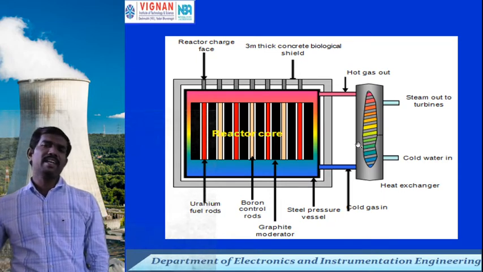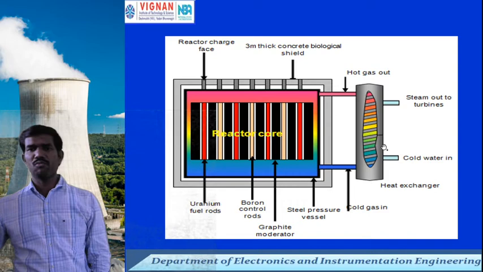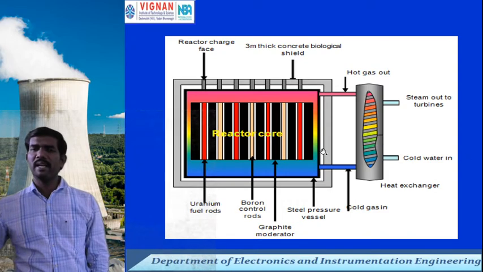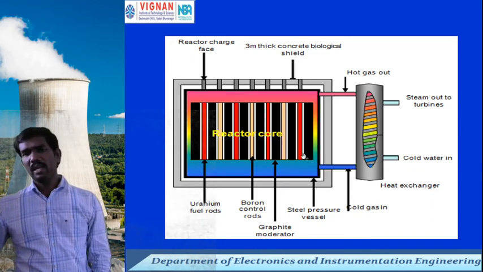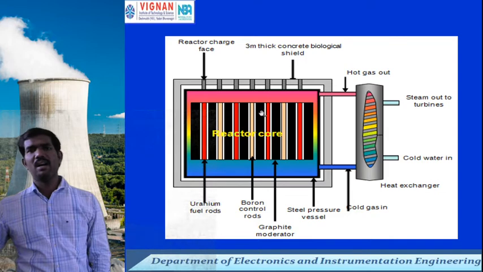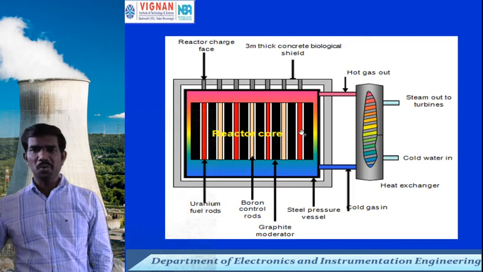That high energy will be 200 million electron volts. That much energy is a very high kinetic energy. Once the kinetic energy is high, the velocity is also very high. While the emitted particles cannot participate in the chemical reaction, at that time we need to control that energy.